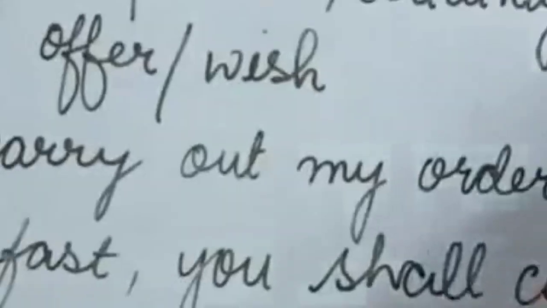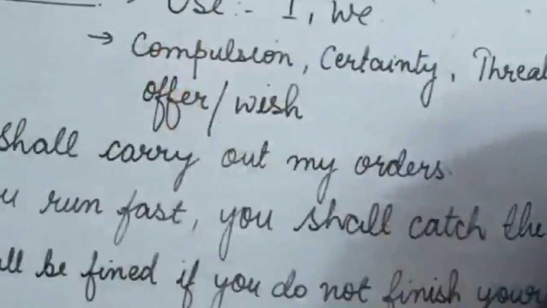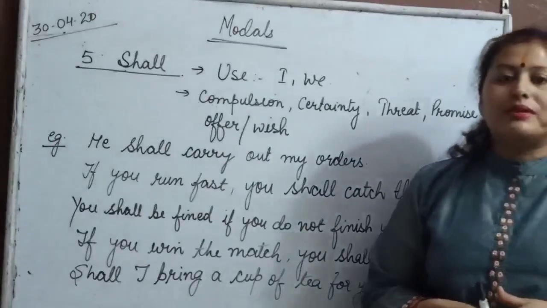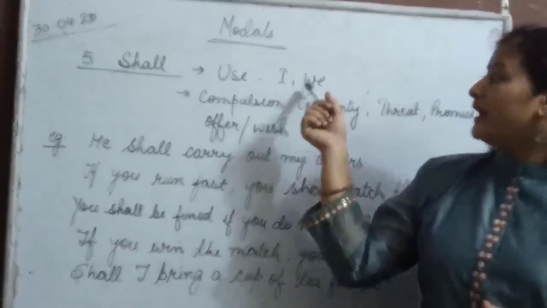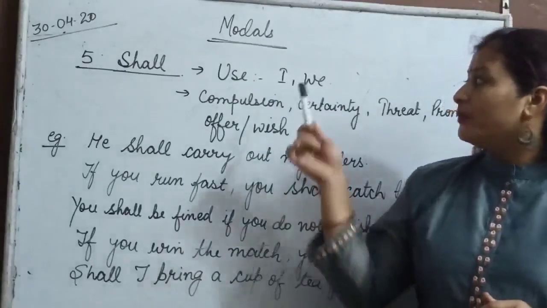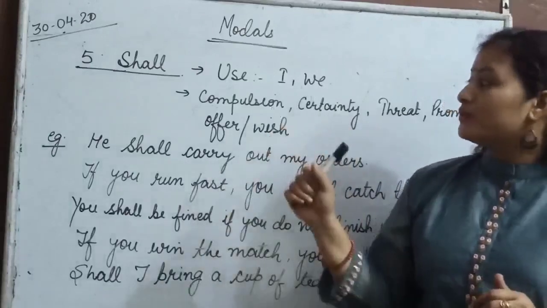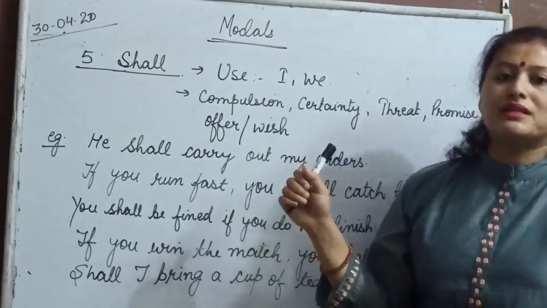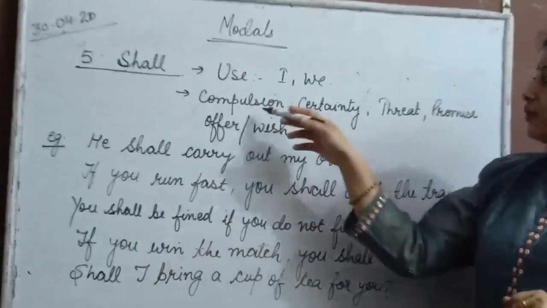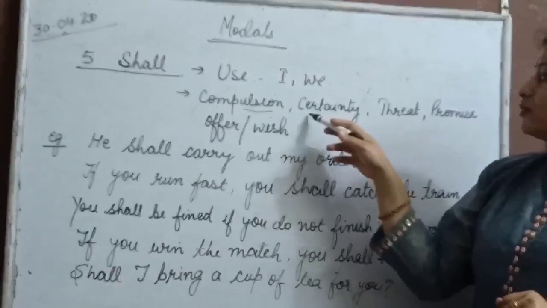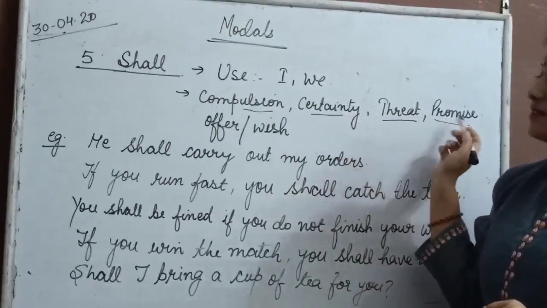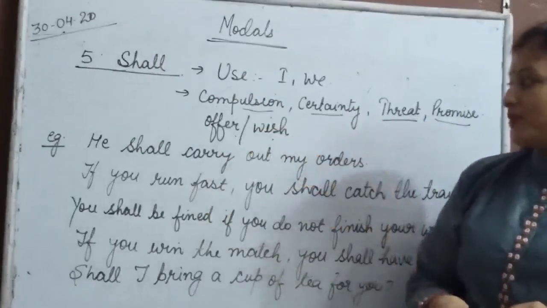Now let's see the another modal verb, which is shall. So where do we use shall? Shall in English grammar is used when I and we is there as a subject for future tense. You all might be knowing this, fine. Now let us move to the second usage, which is very important as a modal verb. So where do we use shall? You can see here on the board, I have already written it for you. To show compulsion, to show certainty, to show threat or any kind of promise, offer and wish.